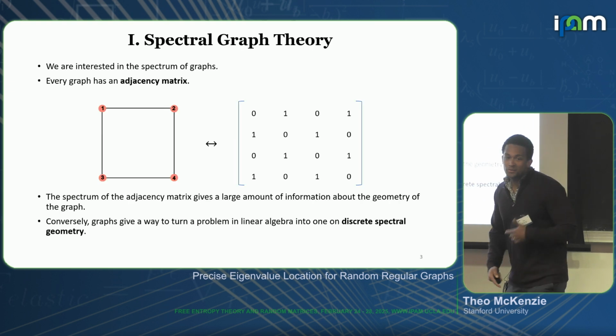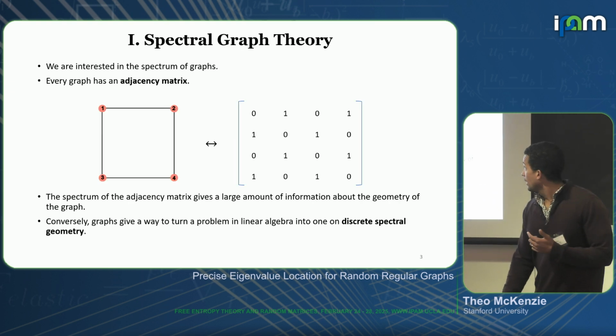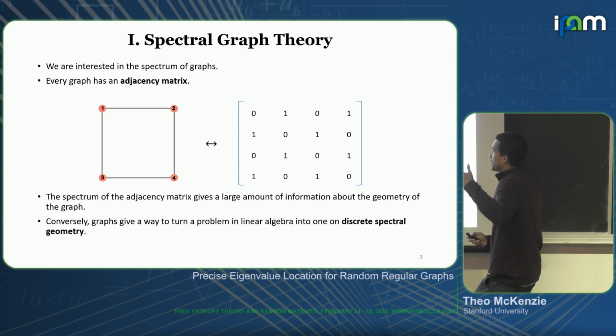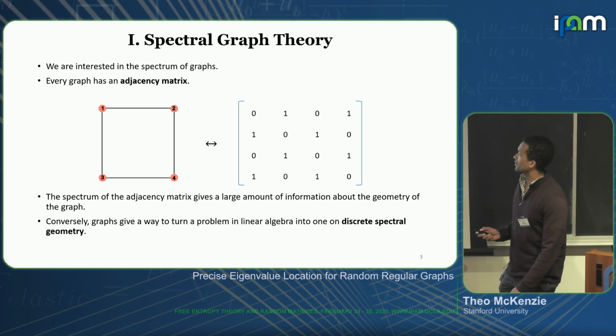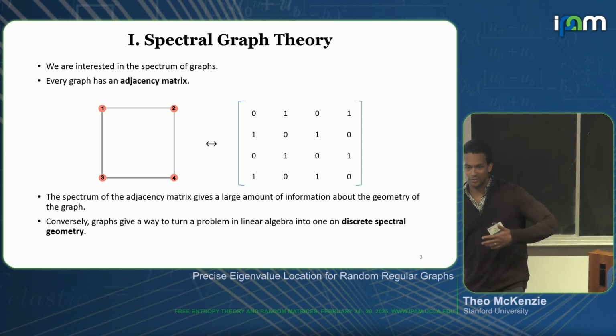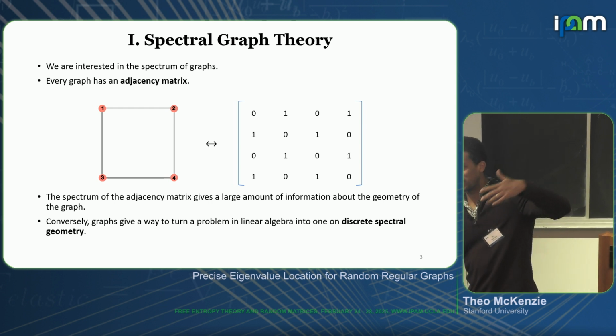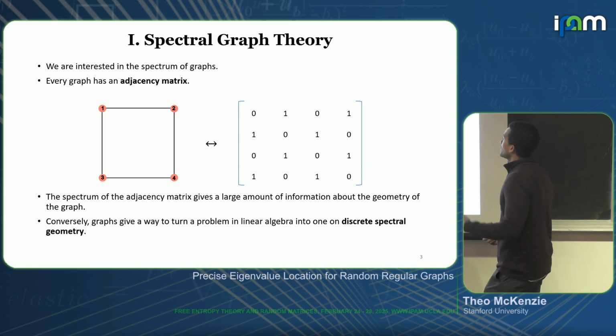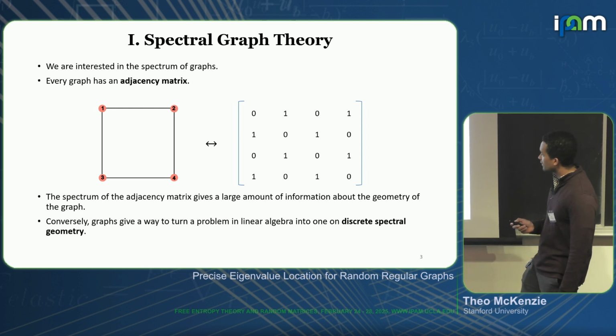Let's start with my motivation. Fundamentally, this is a problem about spectral graph theory. We're interested in the spectrum of graphs. Every graph has an adjacency matrix. If I have a graph like the left-hand side, I have a matrix whose rows and columns correspond to vertices. I put a 1 if there's an edge, and a 0 if there's not an edge. It turns out that there's a very nice interplay between these two objects.